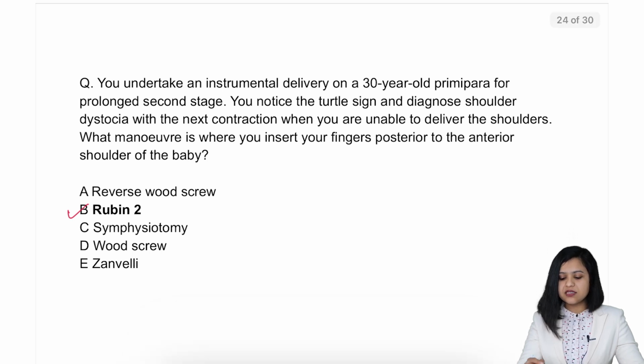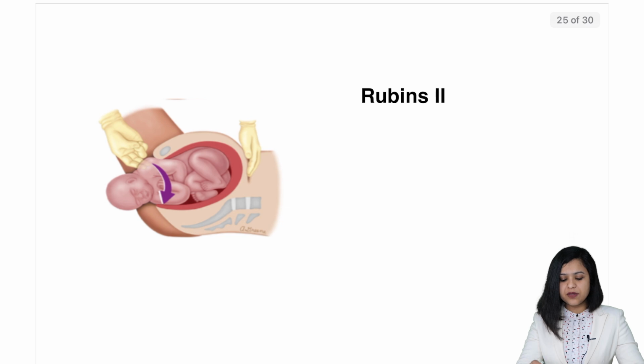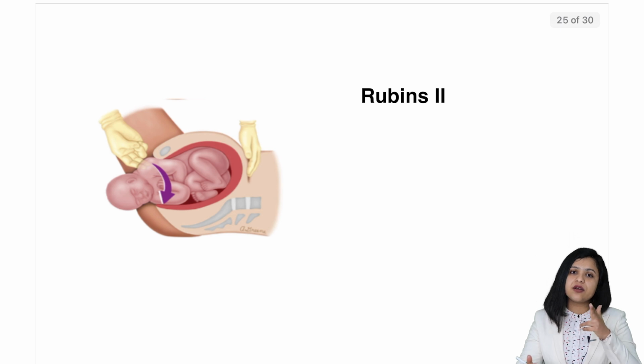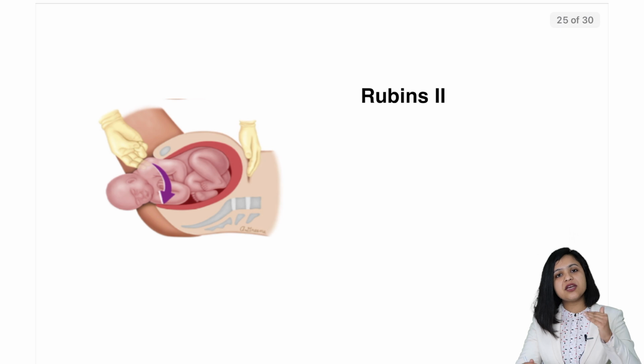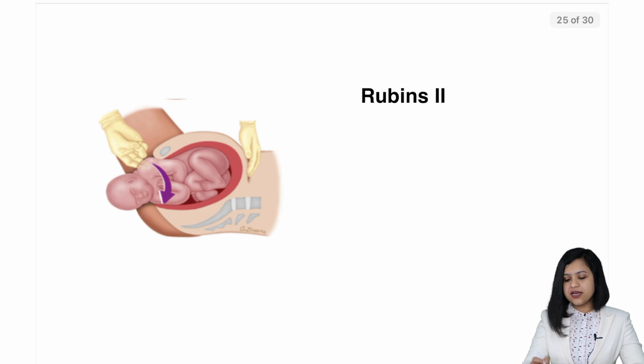In case of the internal maneuvers, first there is Rubin 2, in which you place your hand inside and, as shown in the picture, put 2 fingers on the posterior aspect of the anterior shoulder and try to move it, in an attempt to push it to the side so that the shoulders attain oblique diameter. This is called Rubin's 2.